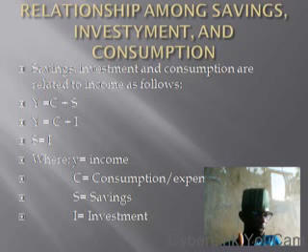When you are saving a certain amount of your salary monthly, when it has become a big amount of money, you can use that money to invest in a particular business venture. That's why we say saving is equal to investment. Where Y is income, C is consumption or expenditure, S is savings, and I is investment.